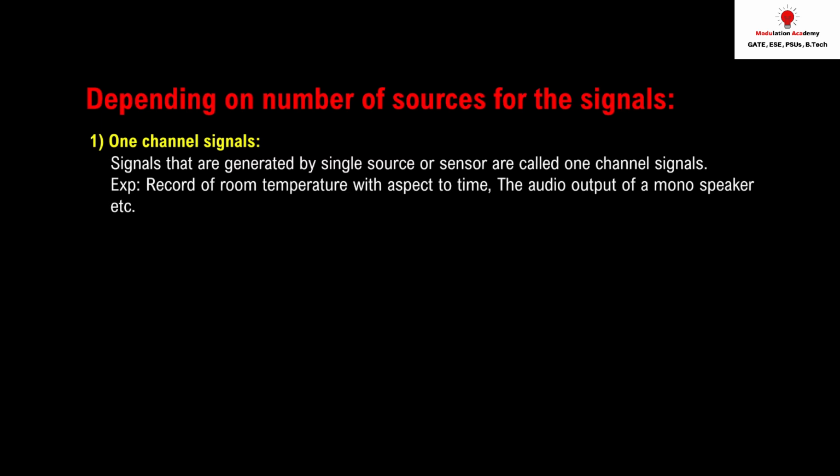Suppose I have a signal x of t, and that signal is created by only a single source. Suppose I'm saying something like sine omega t. That is a single tone signal, and that signal is created by only a single source. So we can say that it is a one channel signal.